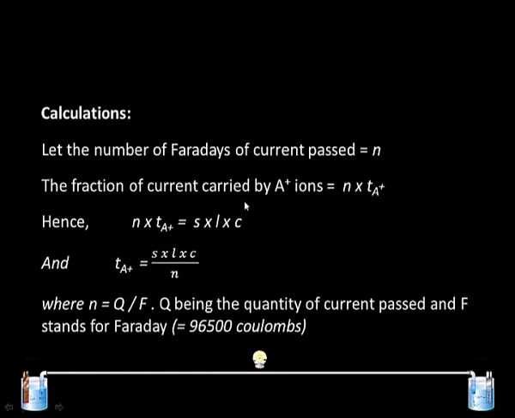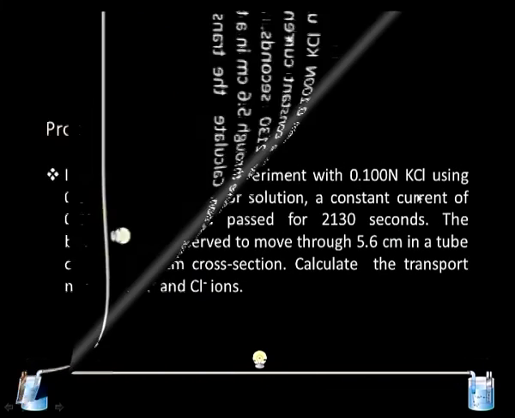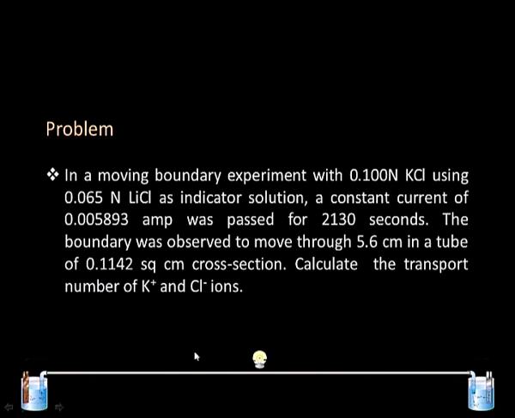The fraction of current carried by A plus ion will be n into T A plus, that is the transport number of the cation. These two terms need to be equal, and when we rearrange, we get the transport number of cation, T A plus, equal to area into length into concentration divided by the number of Faraday of current passed, and this n should be equal to the charge divided by F, the Faraday constant. Try to look at a numerical which uses this moving boundary method.